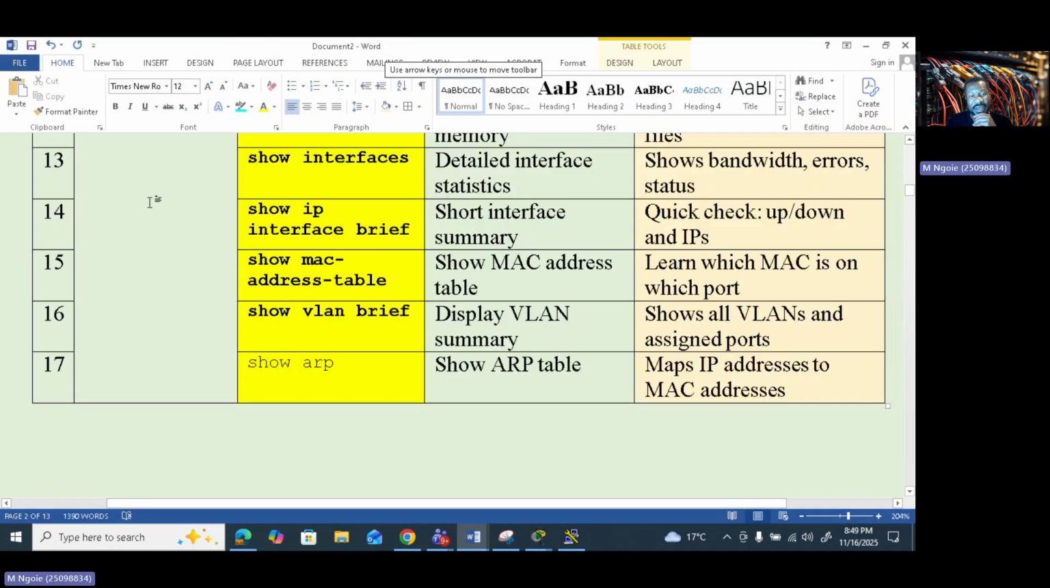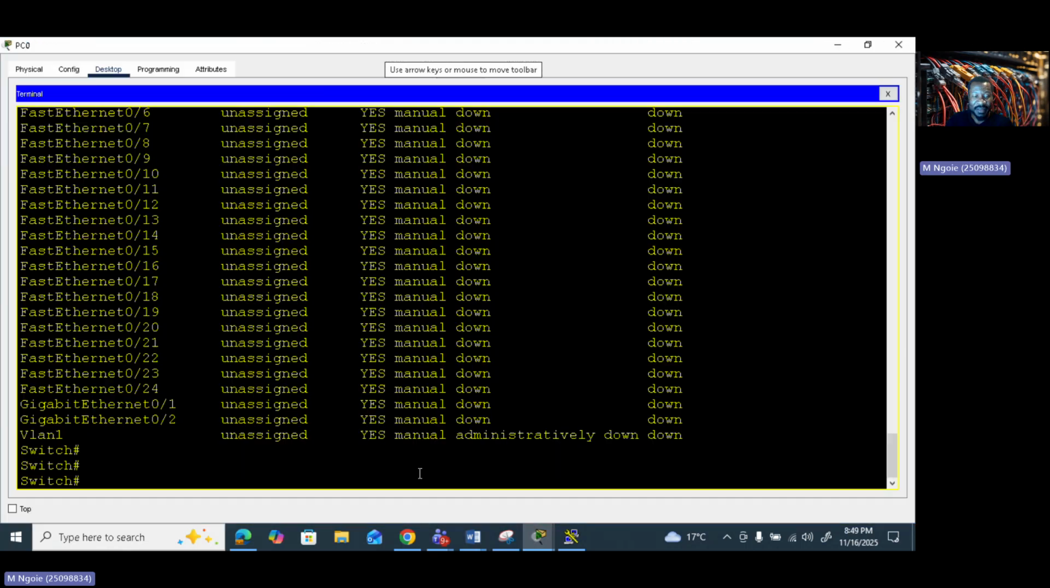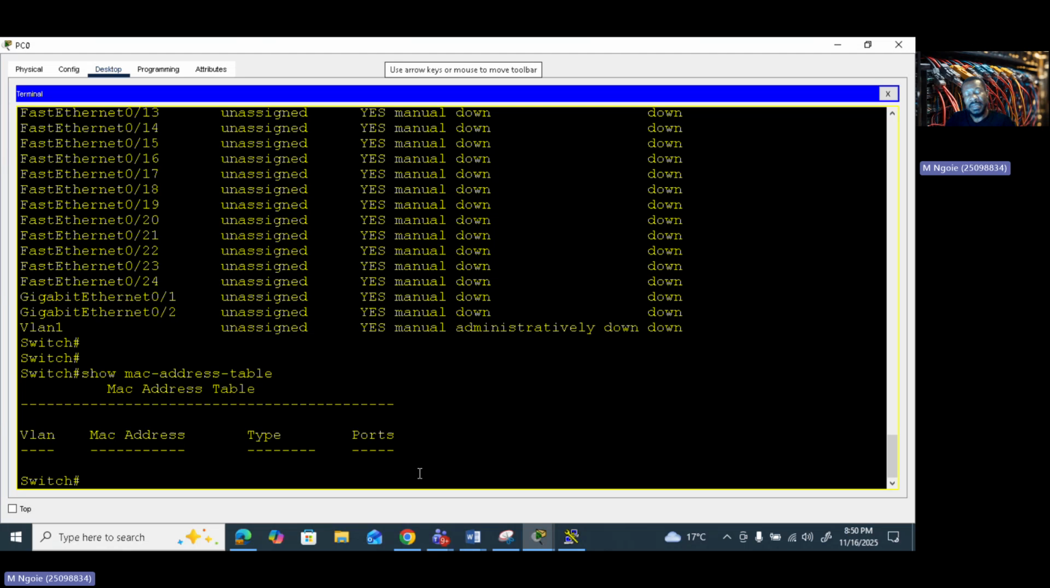And what else? That is what we call show MAC address table. So this command will show you the physical addresses of your devices. Remember, when I'm plugging in many computers, I want to know their physical addresses. So this command will allow me to get that. Just type show MAC address table, and you press enter. Because there are no computers plugged in,